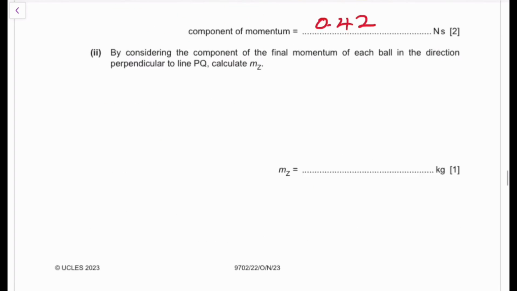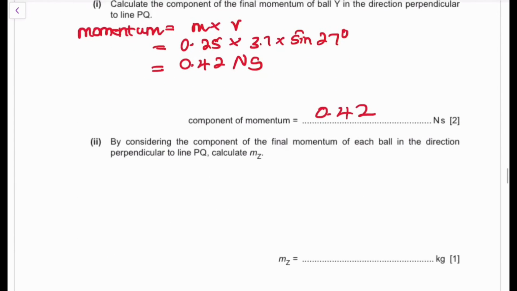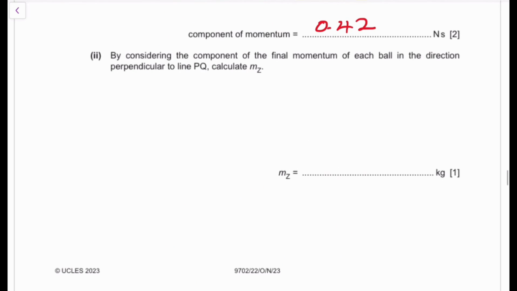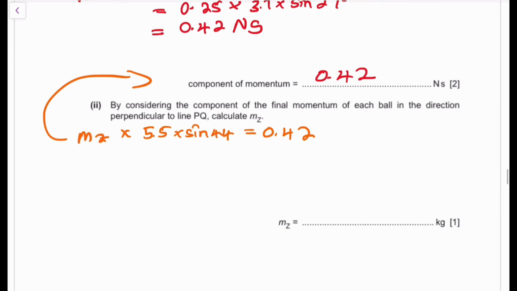Okay, so what do we do, guys? Then we can equate those two. So we have mz times 5.5 times sine 44, and that's going to be equal to this 0.42 that we've just calculated in the above equation. Physics questions are related. Use your answers to find how they're related, guys. So mz is going to be equal to 0.42 divided by 5.5 times sine of 44.